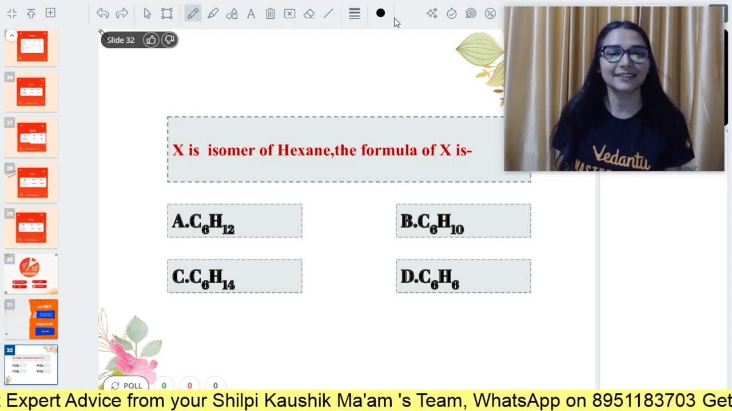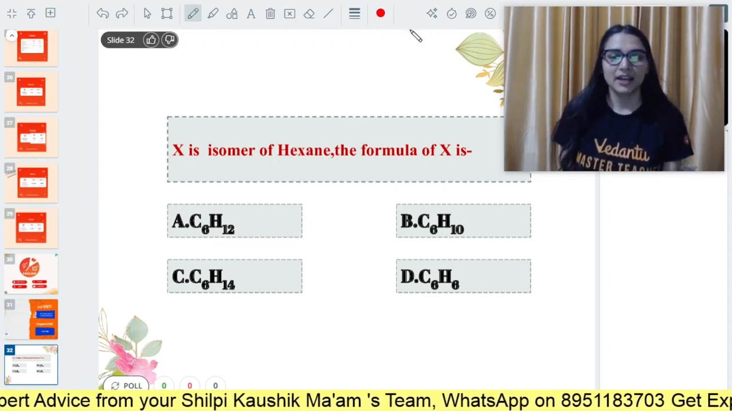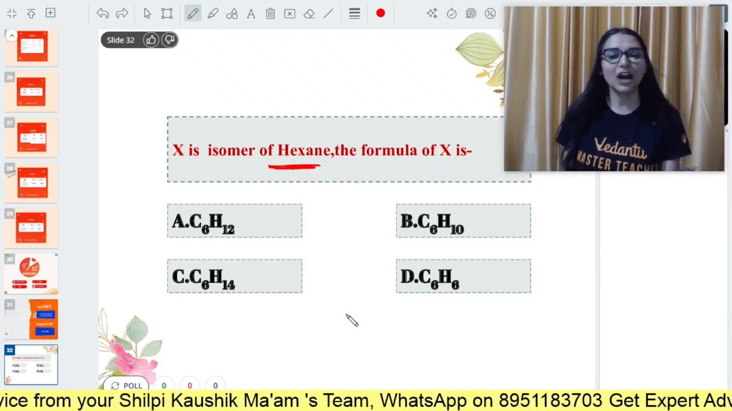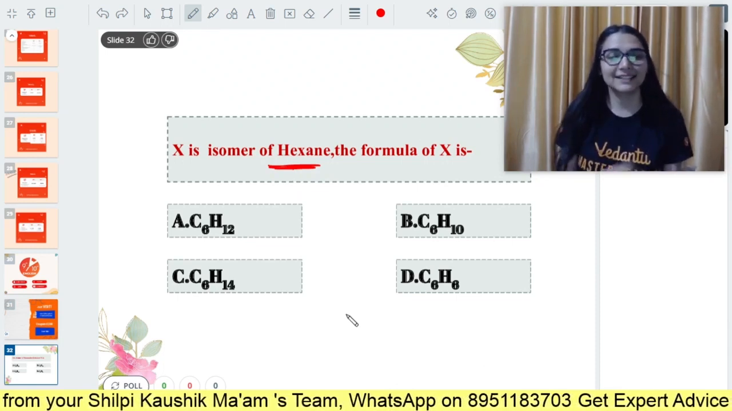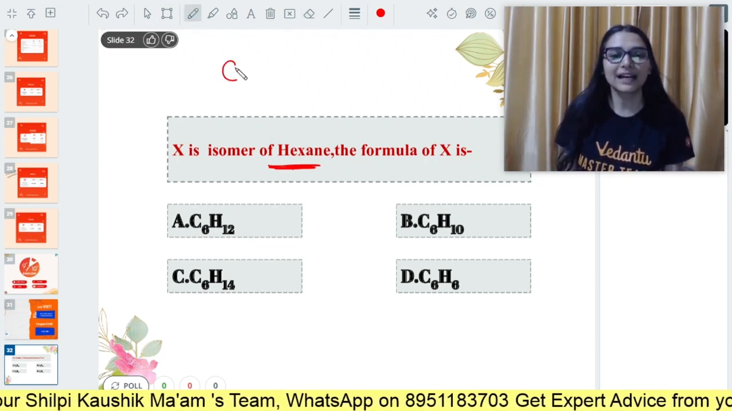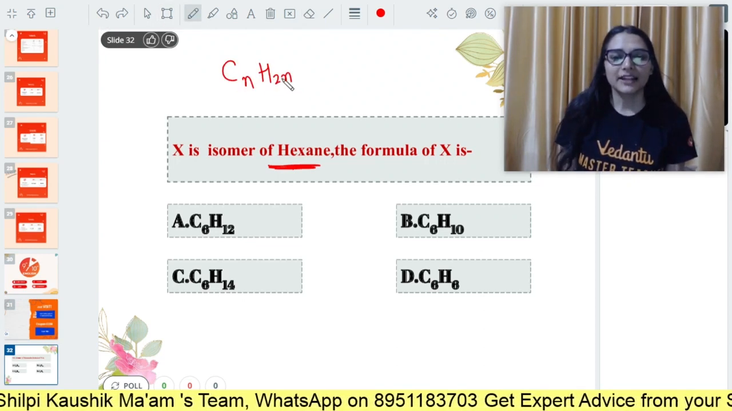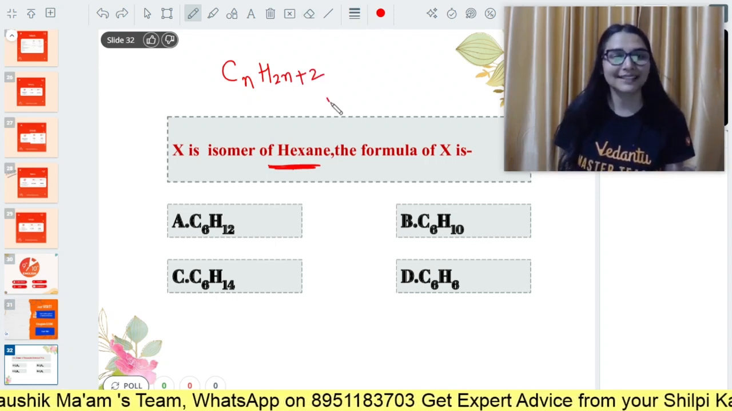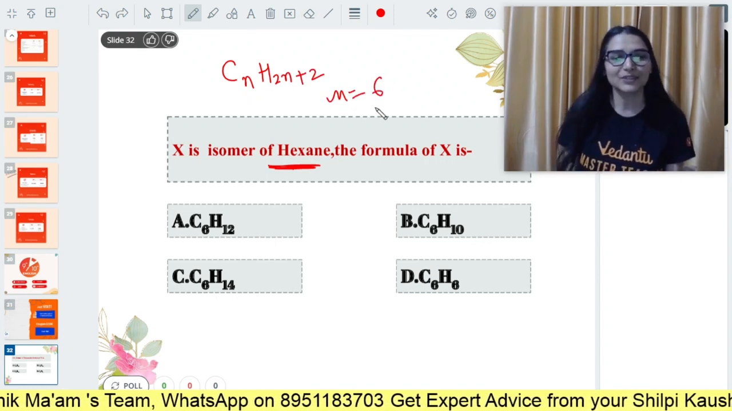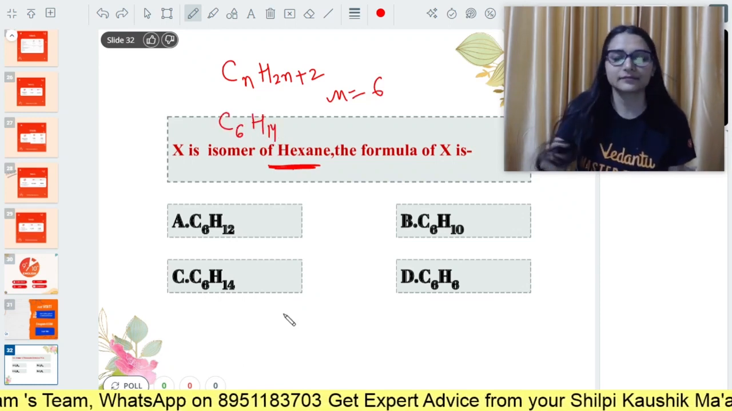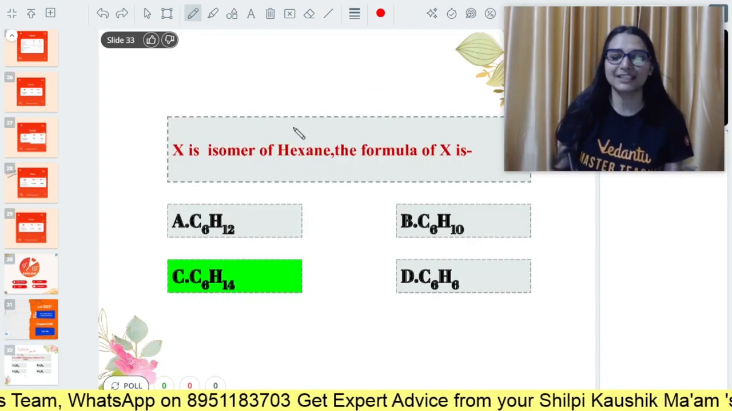Tell me the answer in the comment section, everyone. X is an isomer of hexane. The formula of X is... easy, you know the formula of alkanes. The general formula is CnH2n+2, where n is the number of carbon atoms. Hexane has 6 carbon atoms, so what will be the value? C6H14. The answer is going to be option C.